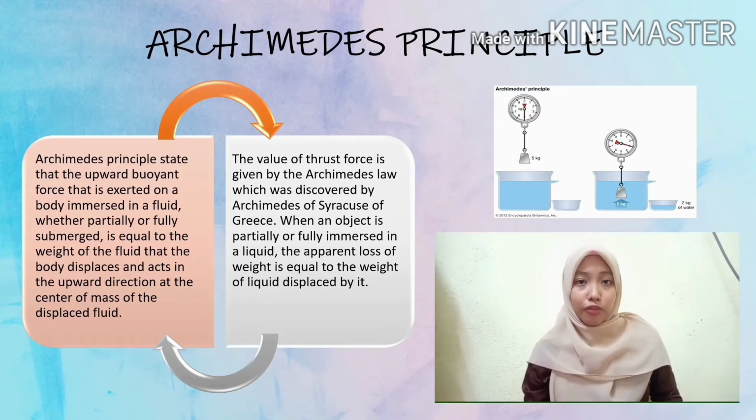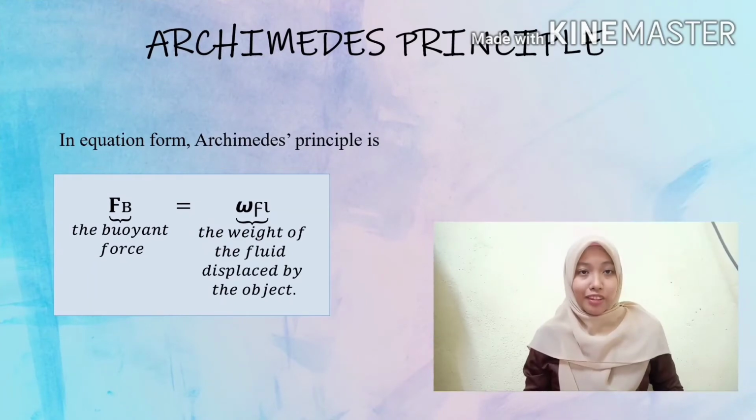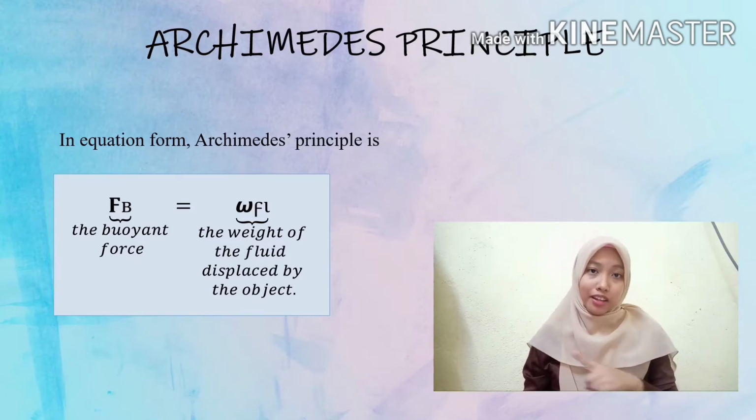The value of the thrust force is given by Archimedes' law, which was discovered by Archimedes of Syracuse of Greece. When an object is partially or fully immersed in a liquid, the apparent loss of weight is equal to the weight of liquid displaced by it. In equation form, Archimedes' principle can be written as in the box beside.